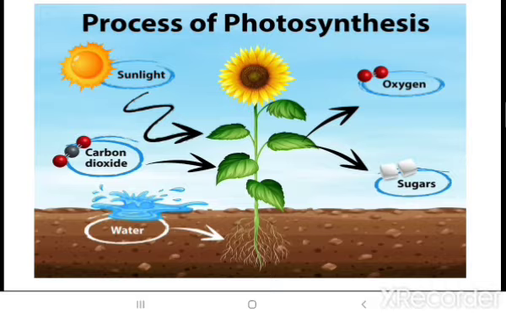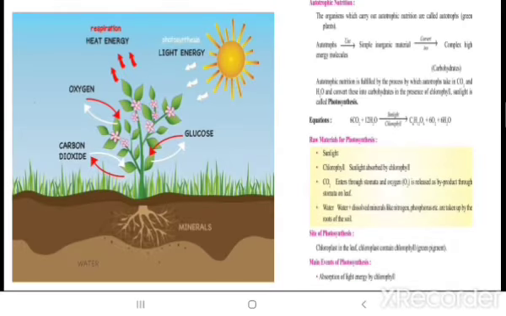They take sunlight, carbon dioxide from the atmosphere, and water from the soil absorbed by the roots, and in the leaf, the green pigment present there helps to capture the light energy that comes, and from there the process of photosynthesis takes place. So in very simple language, as you have been studying from very junior classes, plants prepare their own food by the process of photosynthesis.